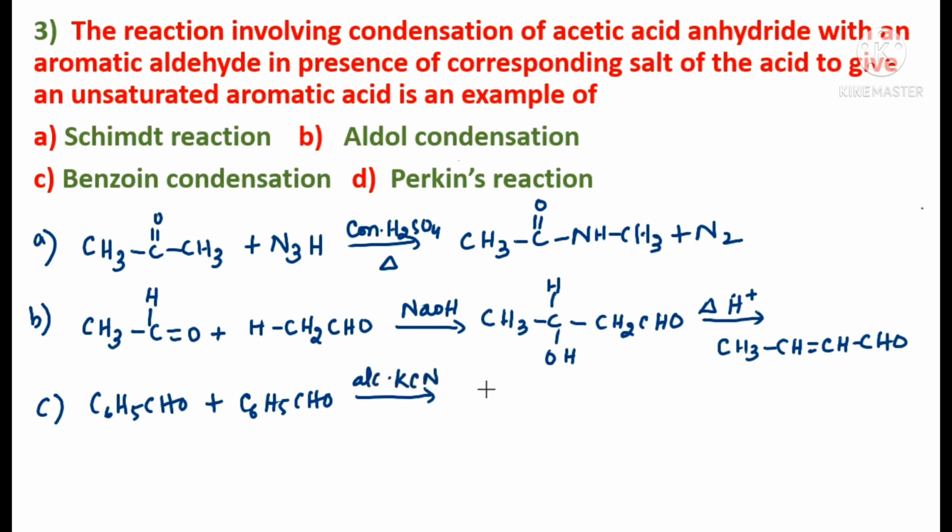So I will be getting this benzene ring, this is benzoin, OH, H, and again C double bond O. So this is benzoin, understood? So this is the compound we are arriving at in benzoin condensation. This is also not correct.